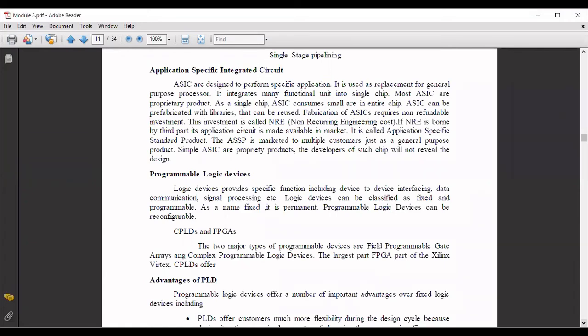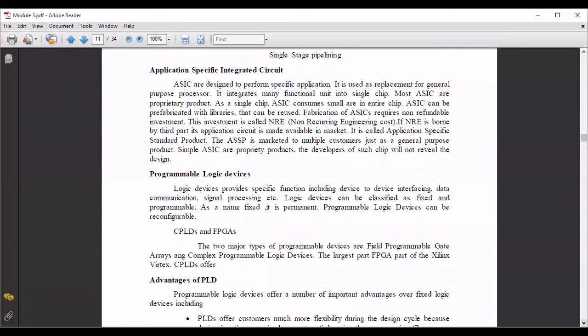It consumes small area in the entire chip as an ASIC. It can be prefabricated with libraries which can be reused. Fabrication of ASICs requires non-refundable investment. That means this kind of non-refundable investment, we call it NRE, that is non-recurring engineering cost.